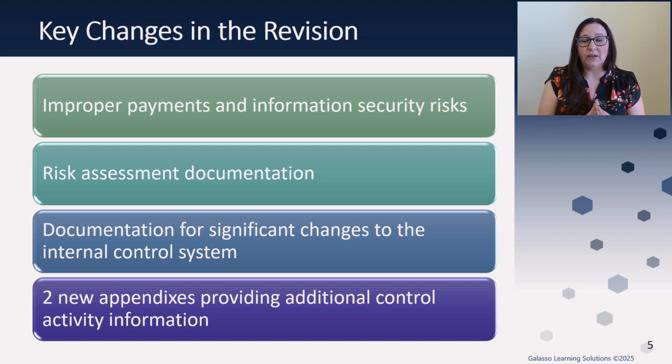More specifically, there were changes in improper payments and information security risks. We have some documentation of risk assessment changes, also documentation for when we have a significant change in our entire system of internal controls. And then we also have 2 new appendices. Appendix 2 provides examples of preventative and detective control activities, while Appendix 3 provides resources that management may leverage when designing, implementing, and operating an effective internal control system.